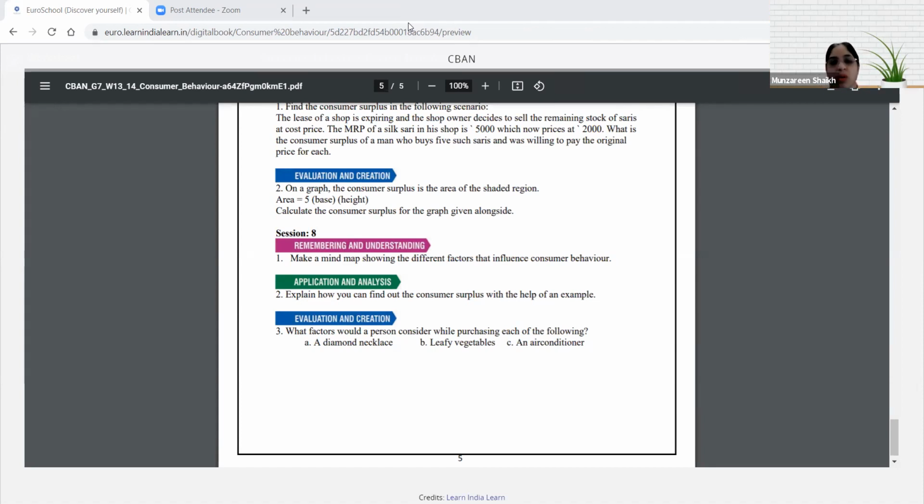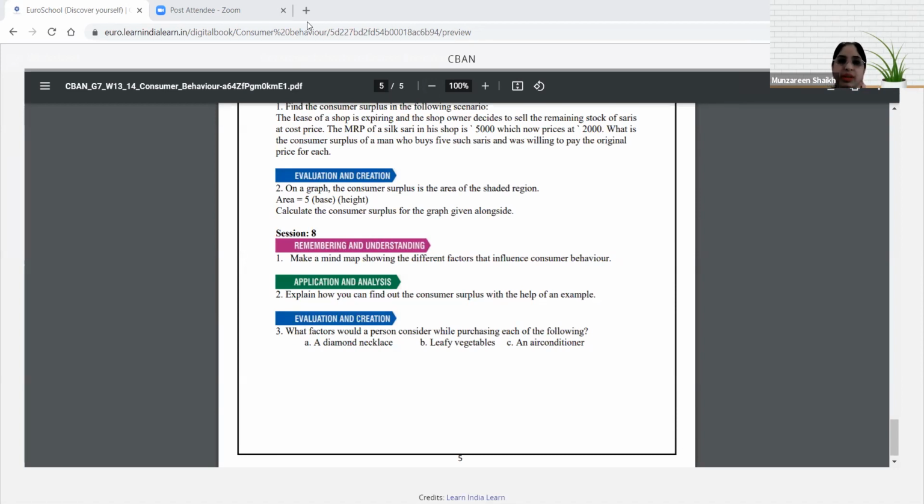Very good. Okay, what else? What else do you think he will consider while buying a diamond necklace? Ma'am, the type of good. Quality means brand also. Yes, ma'am, because it is a lot more costlier, and if it does not have good quality, if it is a real diamond or a fake diamond. Yes, okay. You will see if it is a real diamond or a fake, or if it is real gold or fake gold, and you will also see whether it is a branded one or not, because it's too expensive, as Samriddhi said. So you'll consider a lot of things before buying this.